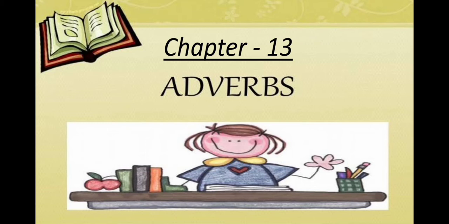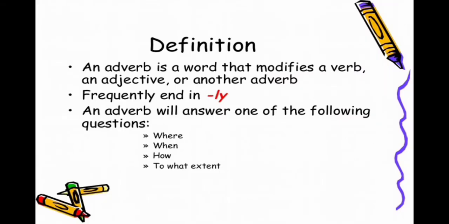Students, I am sure that you all have learned something about an adverb in class 3rd. But today, we are going to know more about adverbs. An adverb is a word that modifies a verb, an adjective, or another adverb. Frequently end in ly. An adverb will answer one of the following questions: where, when, how, to what extent.